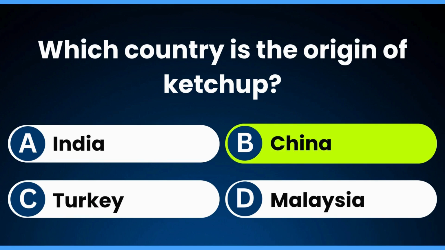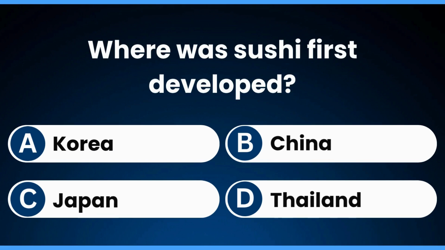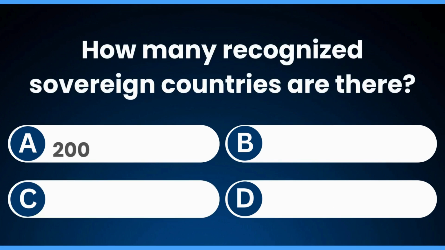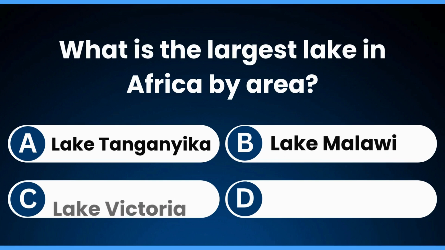China. Where was sushi first developed? Japan. How many recognized sovereign countries are there? 195. What is the largest lake in Africa by area?